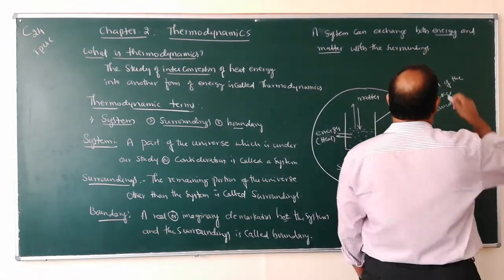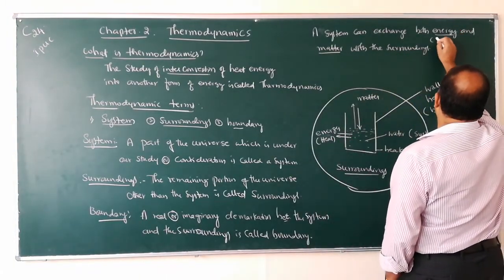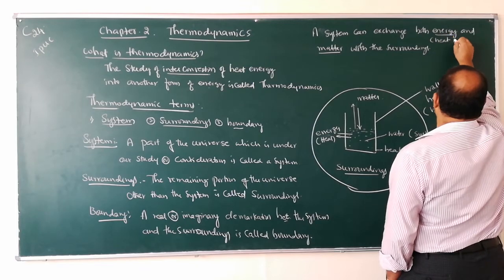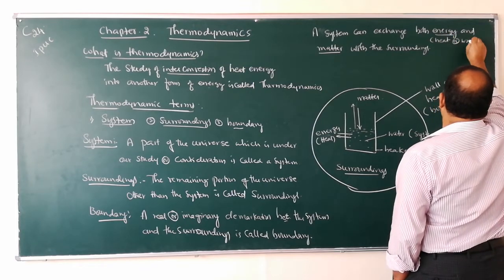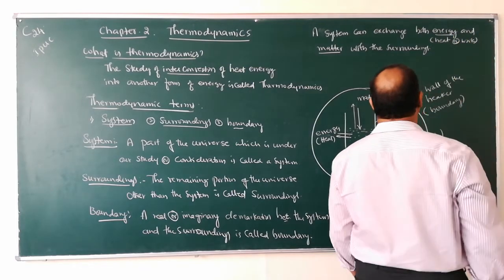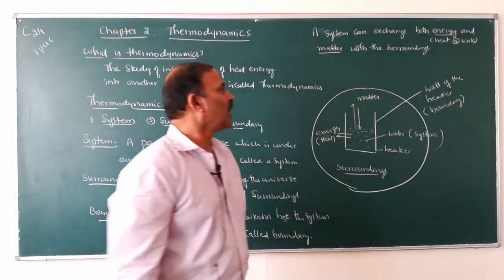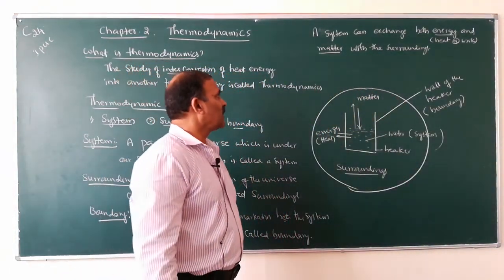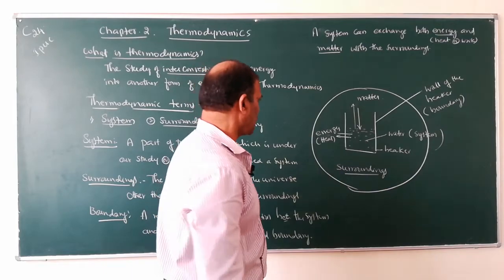Here energy means it may be in the form of heat or it may be in the form of work. A system can exchange both energy and matter with the surroundings.